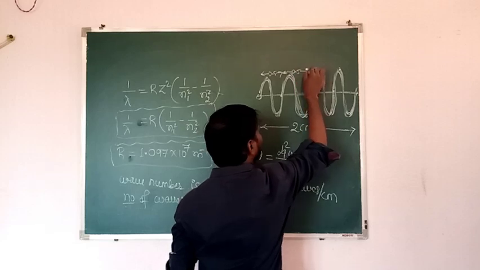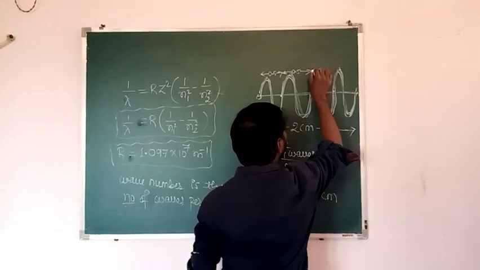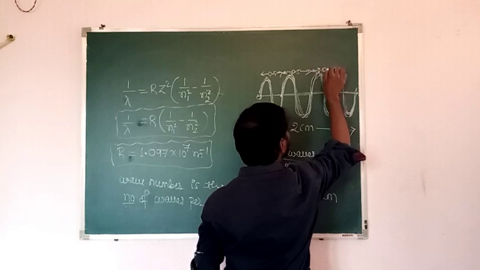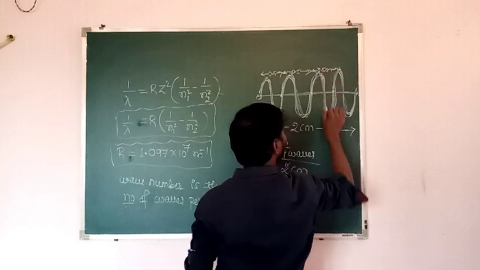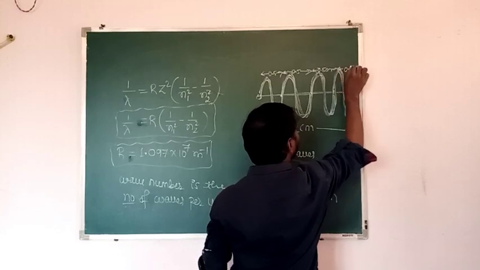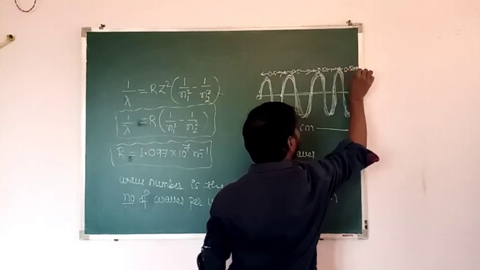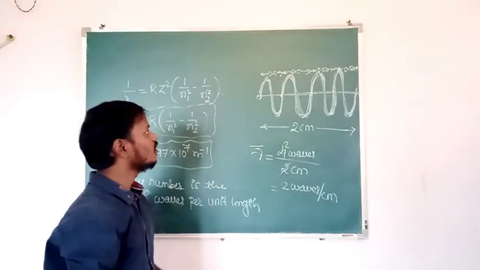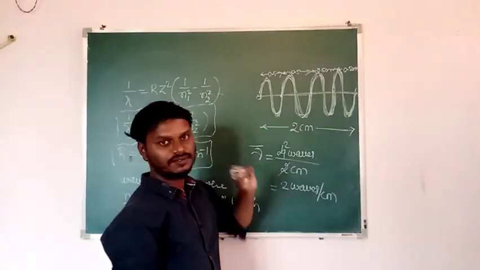0.5 centimeter. And what about here? Again, it is also 0.5 centimeter. From here to here, then here to here, that is how much? 0.5 centimeter. Then see here, the wavelength is 0.5 centimeter.